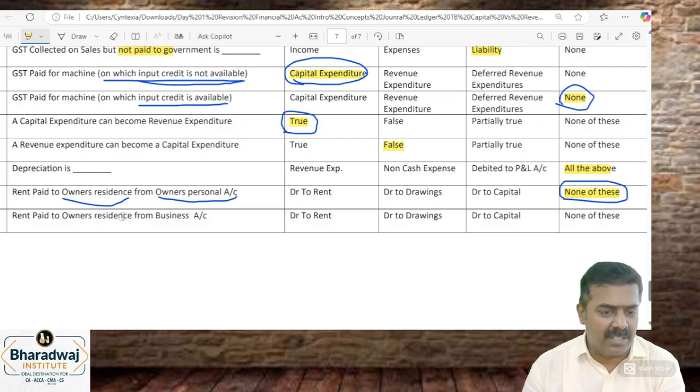Rent paid to owner's residence from business account. Here, the owner's residence rent is paid from the business account, it will be debited to which one? Drawings. It will be debited to drawings.